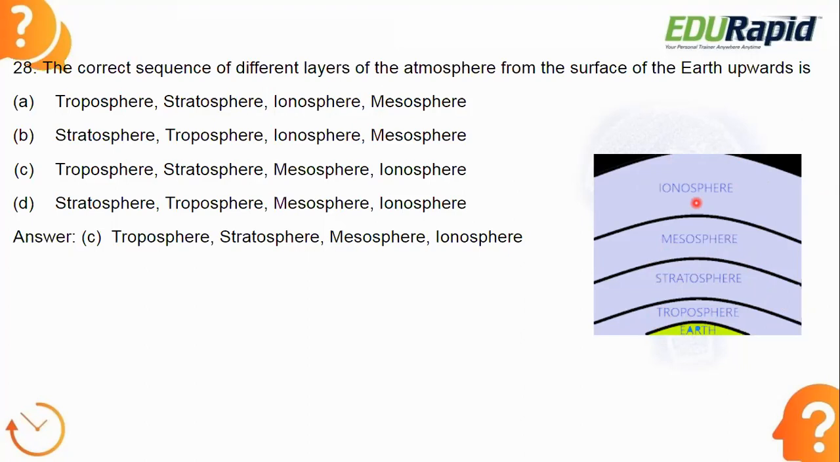So please remember the sequence. First comes the troposphere, next is stratosphere, after that mesosphere, and last one is ionosphere. So you can remember it like TSMI. That is the code, TSMI. Remember like that.